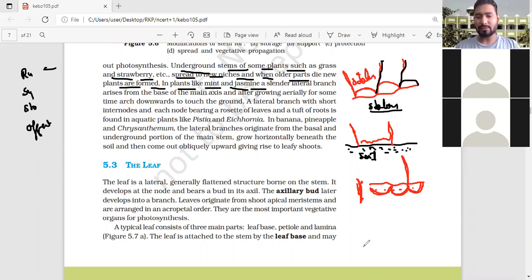And the last one is the offset. Clear? Offset is also known as the aquatic runner. Offset is similar to the runner, but what is the difference? It runs only on the surface of water, not on the land. Runner runs on the surface of land, but offset is an aquatic runner, which is found on the surface of water.